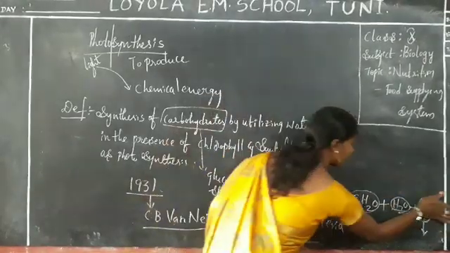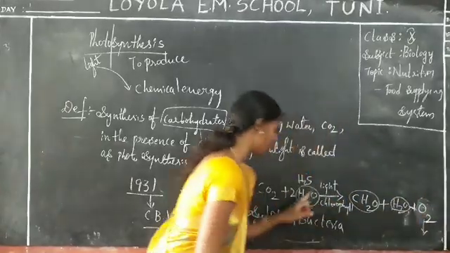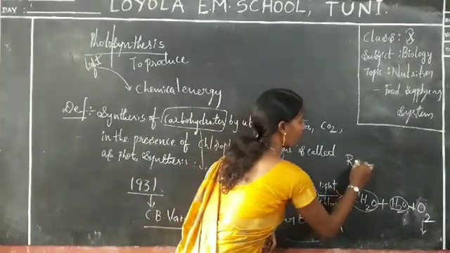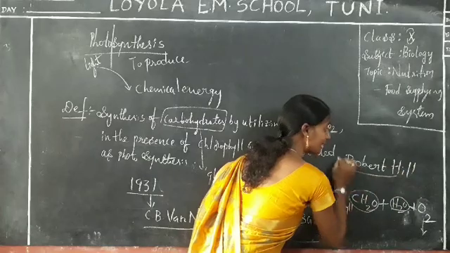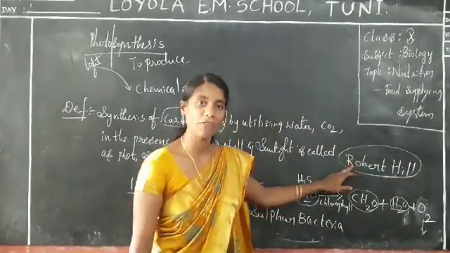If you look at the first equation, O is nothing but oxygen. Oxygen is evolved from the water molecule only, that was discovered by Robert Hill. Clear, all of you? It's a very famous scientist. Let us go to his topic in the mechanism of photosynthesis.